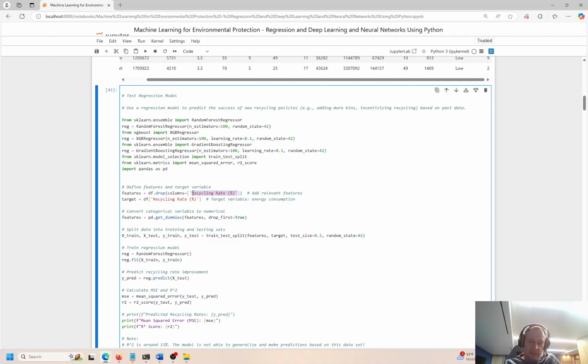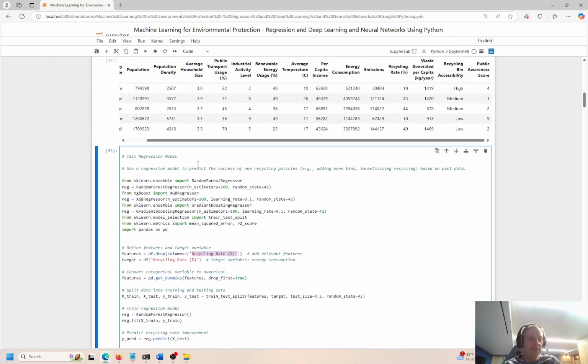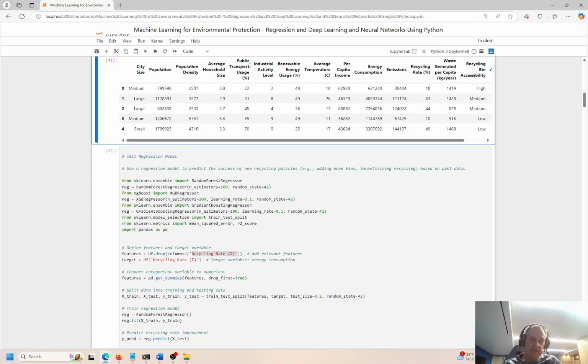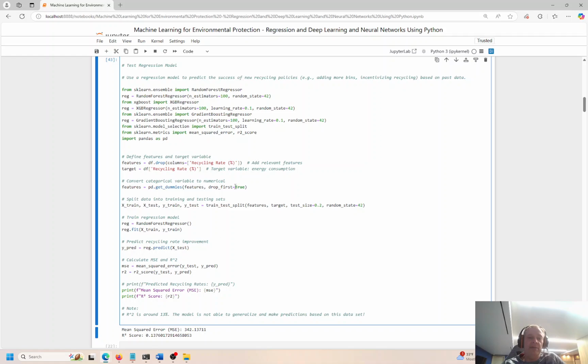I'm going to drop all the columns except for recycling rate percent. So I want to measure what is the percent of people recycling and how can we change this? How can we impact this? And what variables, if I look at all the features in my data set over here, city size, population density, emissions, recycling bin accessibility, what is going to have the most impact on the recycling rate? Okay, so I drop one column. This is going to be my features column or my independent variables. The target is my dependent variable. And I'm going to feed that into this variable right here.